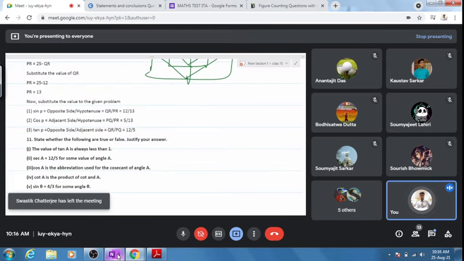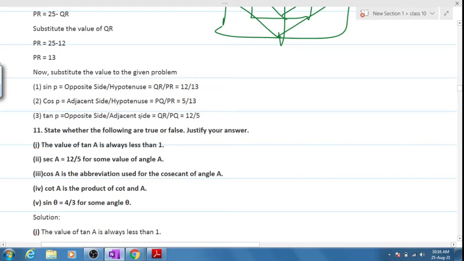So we'll start off with today's class. Last day's homework was question number 11. How many are done with question number 11? We'll discuss it. I will start to discuss question number 11 now. State whether they are true or false, and justify your answers also.